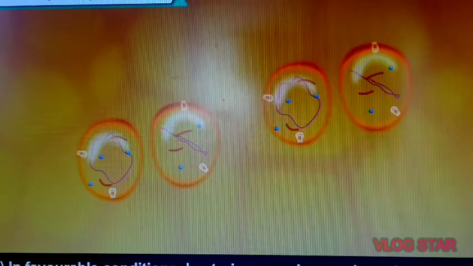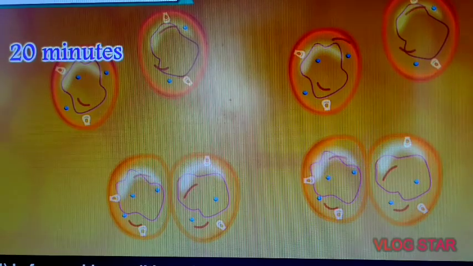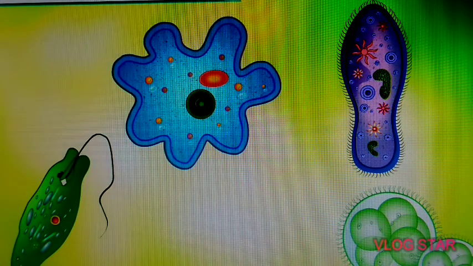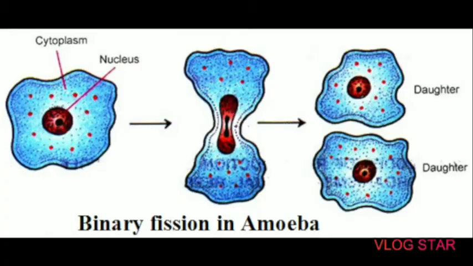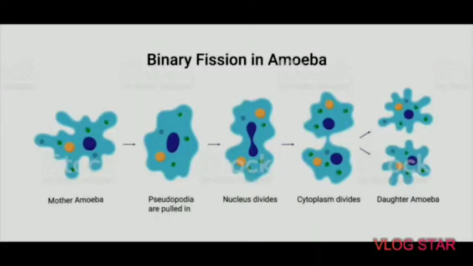So I will explain it with some examples. First, binary fission in amoeba. So it is a division of parental body into two nearly equal daughter cells during favorable conditions. In this method, daughter cells feed, grow and repeat the process.